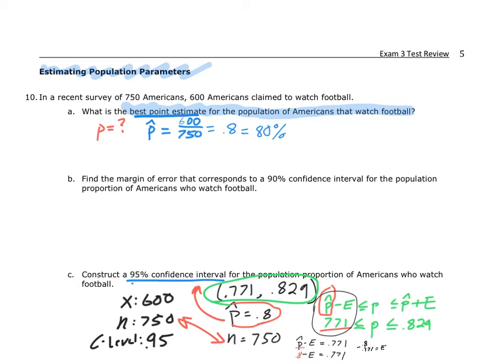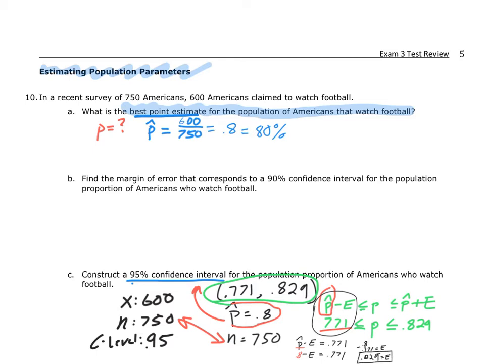I'm not going to walk through that. Hopefully you can see where I'm getting that. If you can't, watch some videos on algebraic reasoning for solving one-variable equations. I can send you some videos if you need me to show you that. But I end up getting that my margin of error is 0.029, just with some 6th grade algebra.